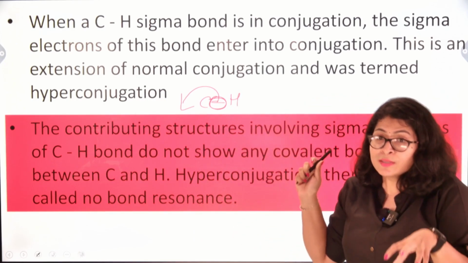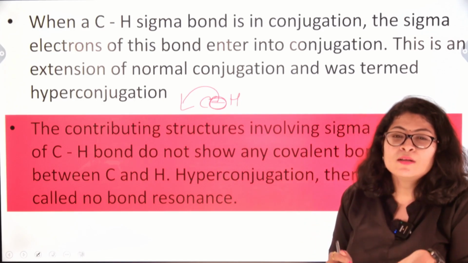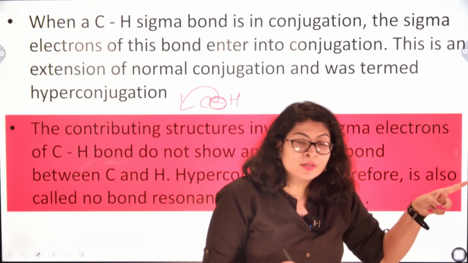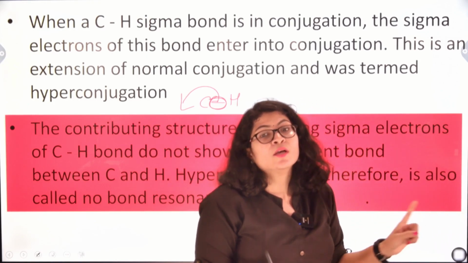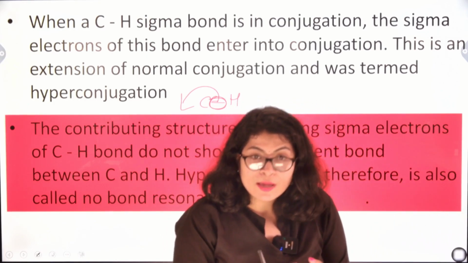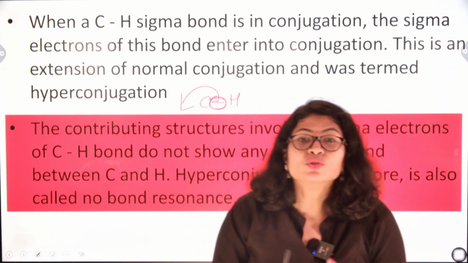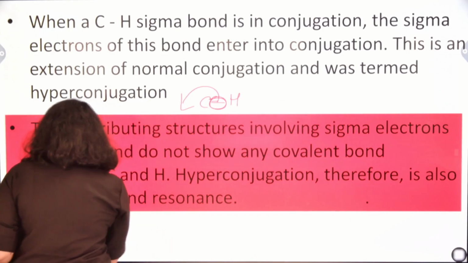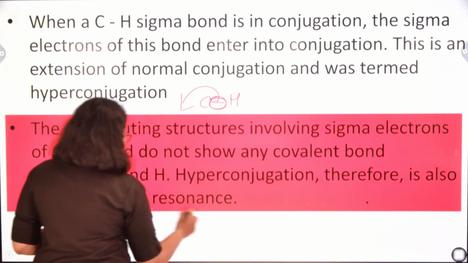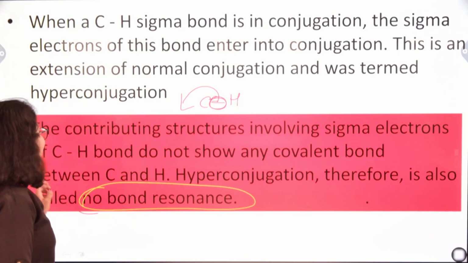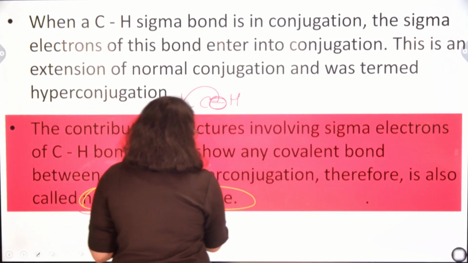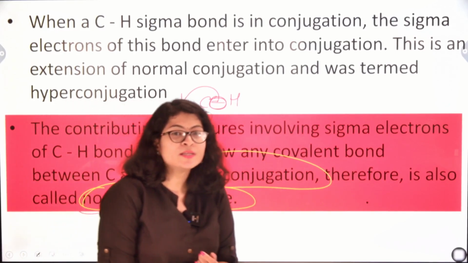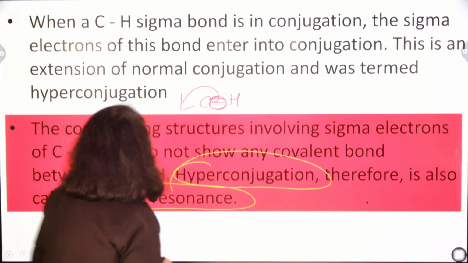Now for a partial moment there is a situation where there is no sigma bond between carbon and hydrogen. Therefore this condition is called no bond resonance, and it is termed hyperconjugation. Okay, therefore it is called no bond resonance, and this condition is called hyperconjugation. So hyperconjugation can alternatively be called no bond resonance, right?